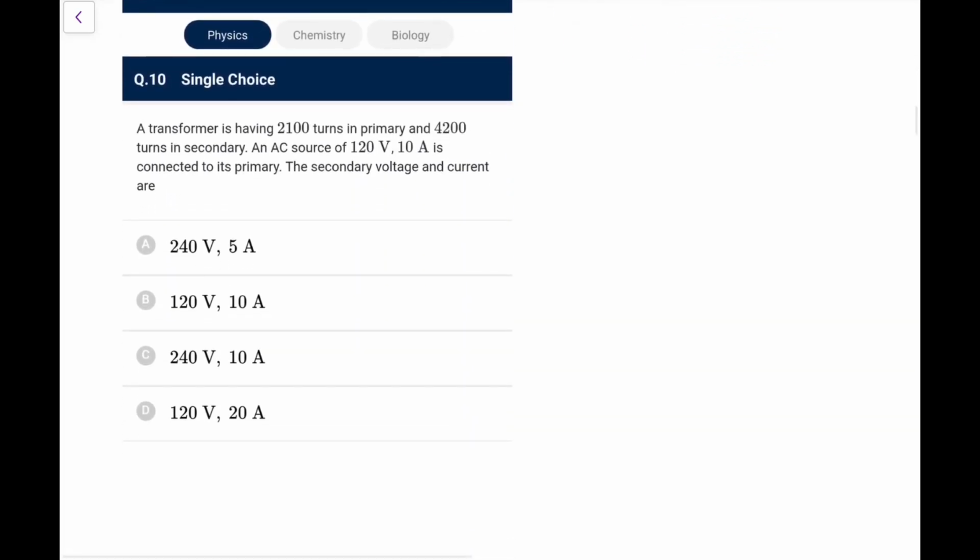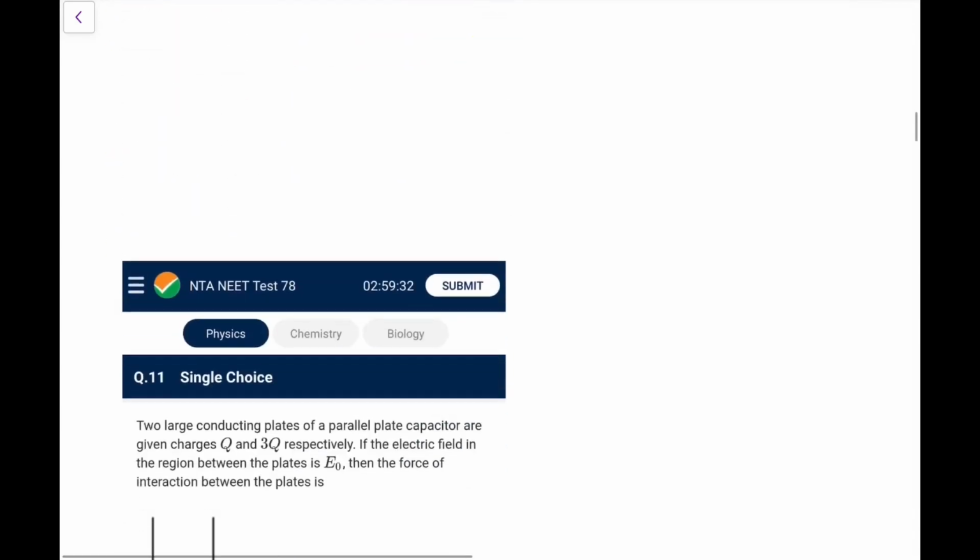Next, a transformer has 2100 turns in primary, 4200 turns in secondary. An AC source of 120 volts, 10 ampere is connected to its primary. The secondary voltage and current is? So here the number of turns is doubling, so voltage will double, it would be 240, and current would be halved. You can directly go for 240 and 5 ampere.